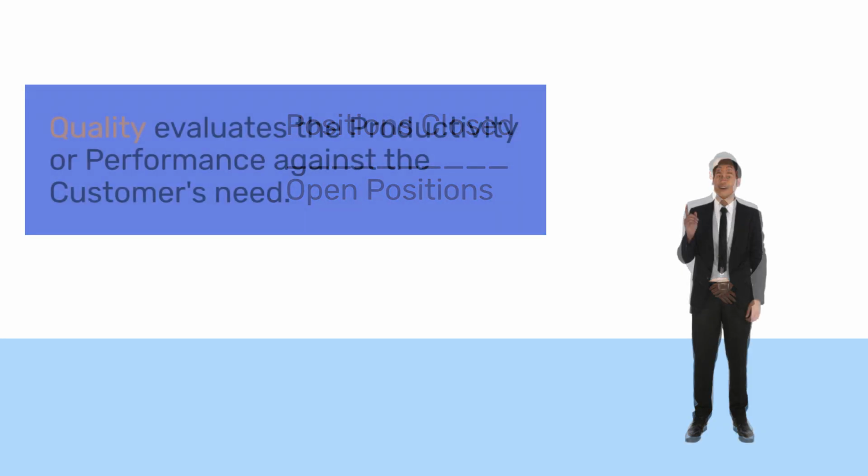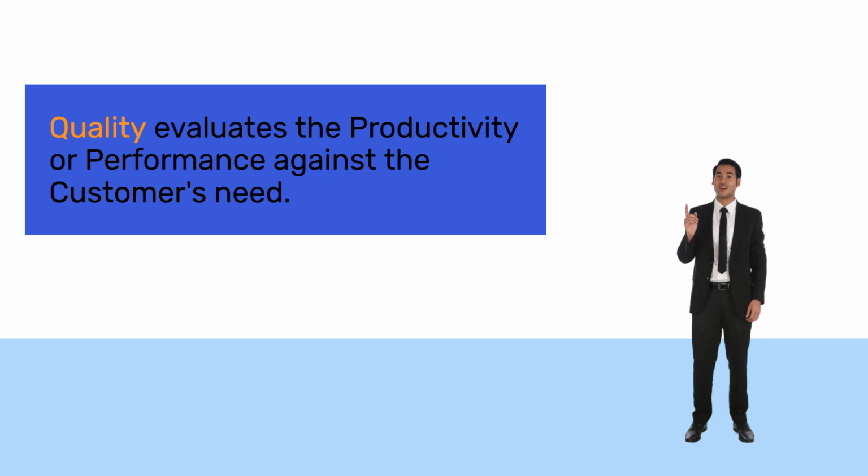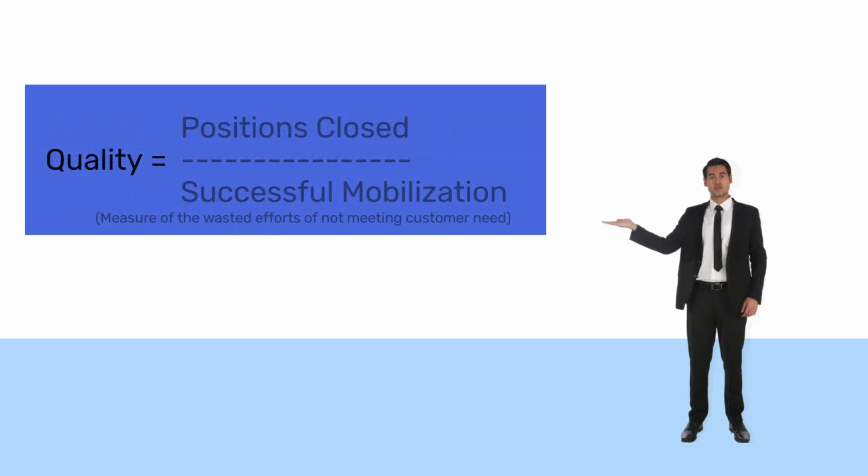2. Quality. Quality evaluates the productivity or performance against the customer's need. So, measuring the quality of a recruitment function is a measure of positions closed against the manpower mobilized for a particular project. In other words, it is a measure of the wasted efforts. That is, the position is closed, yet the individual cannot be mobilized because of performance standards or issues relating to documentation, medical issues, etc. Quality needs to be defined with relation to the expectation of the customer.